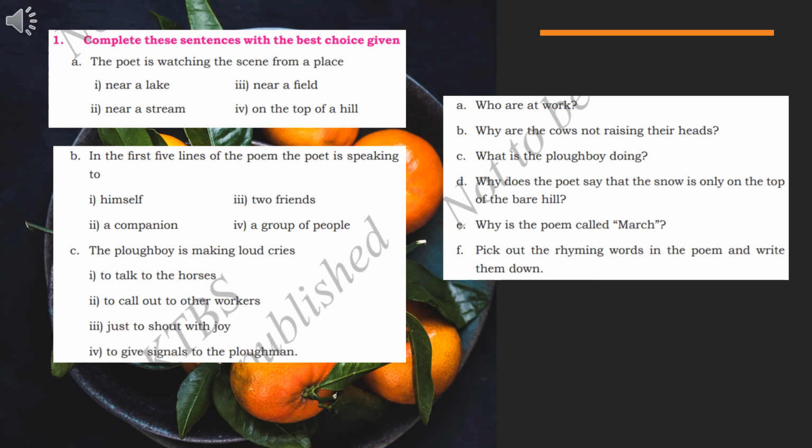So next you have the fourth one. Why does the poet say that the snow is only on the top of the bare hills? What is the answer for this? It was the spring season. So the snow is only on the top of the bare hills. Only a little bit is there on the top of the hill. The other part of the snow has already melted. Only a little bit of snow you can see on the top of the hill. Okay, children, did you understand?